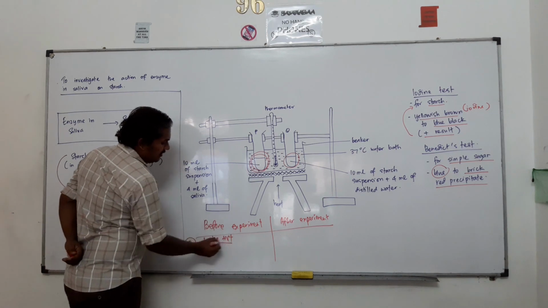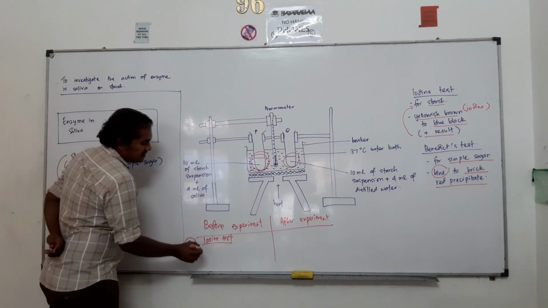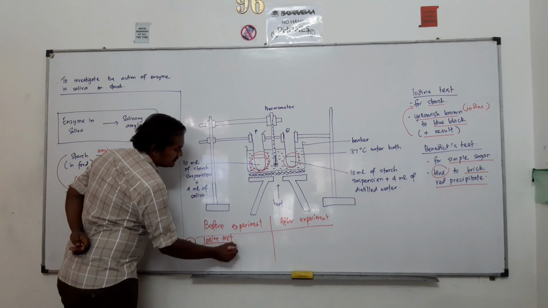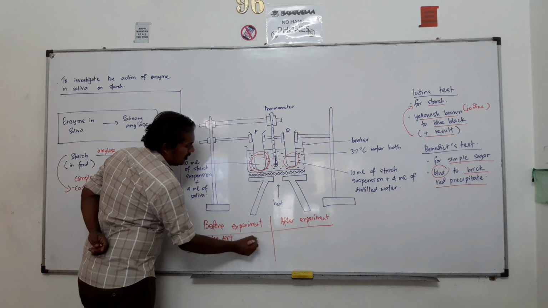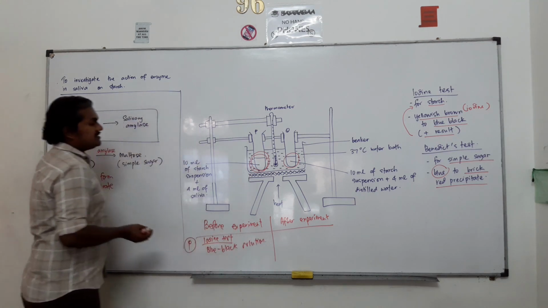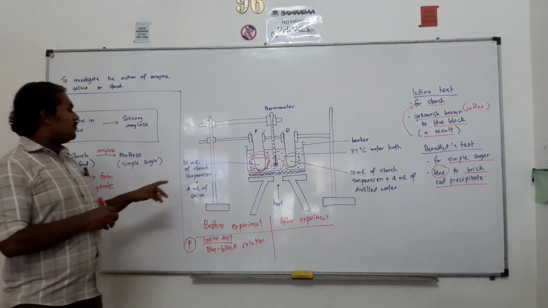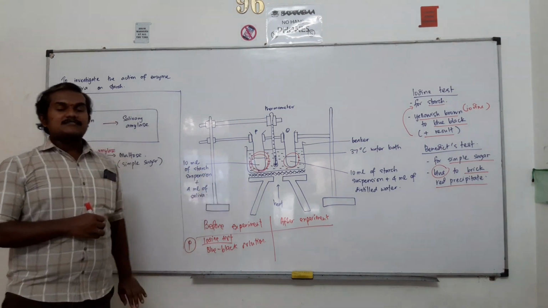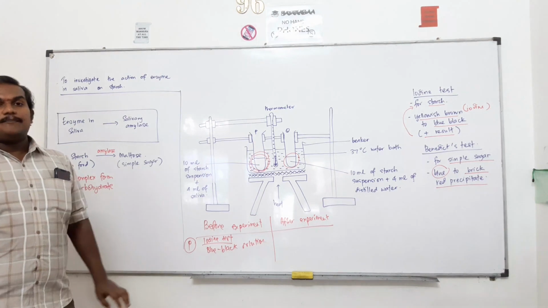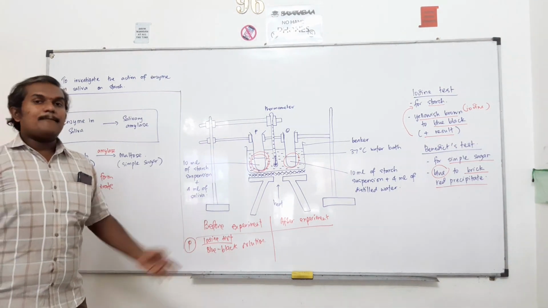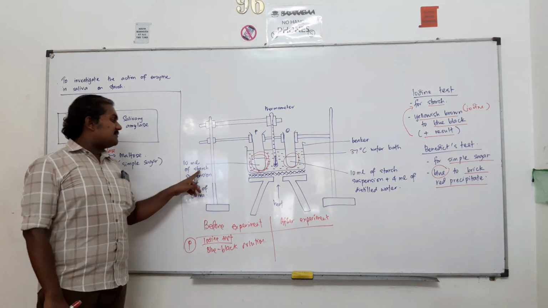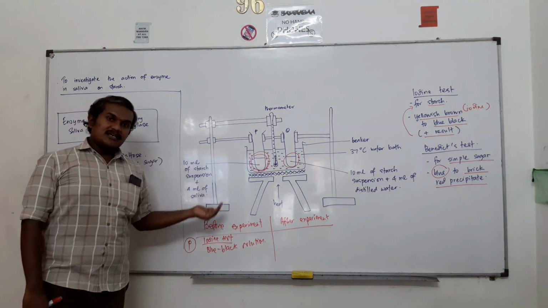Okay, it will be giving a positive result. That means you will be getting a blue-black solution there. Why is it so? Because you have starch and saliva, but before you start the experiment, the starch will not have been broken up into the form of maltose by the amylase. So, before the experiment, for sure there will be starch present.